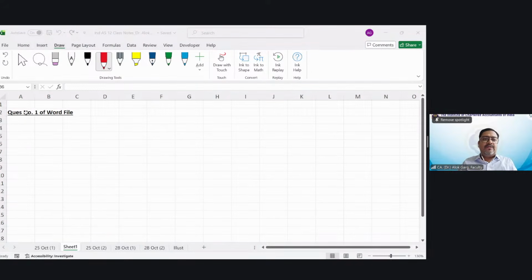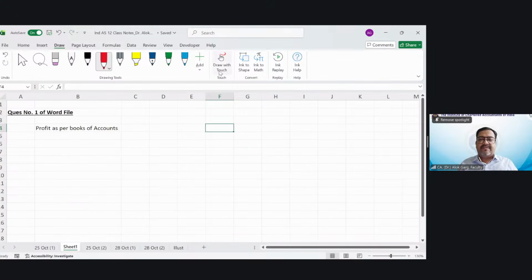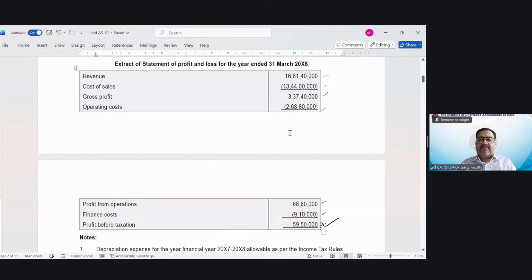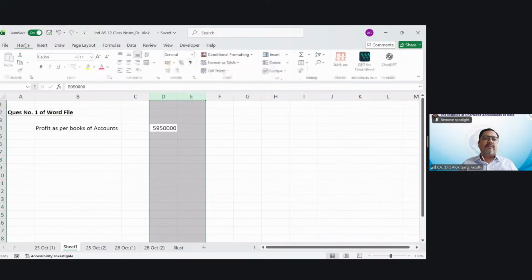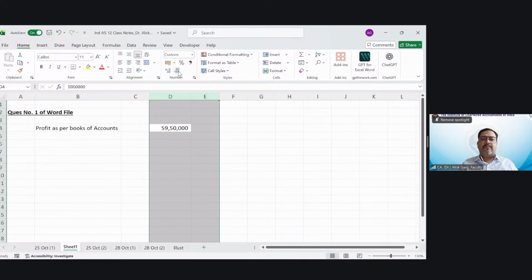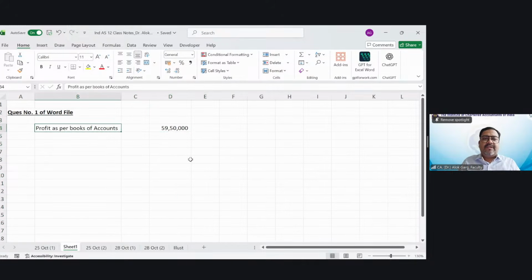Yeah. So what is my accounting profit? Profit as per books of accounts. What is my accounting profit, my dear friends? My accounting profit as per P&L is 59 lakh 50,000. 59 lakh 50,000 is the profit as per books of accounts.